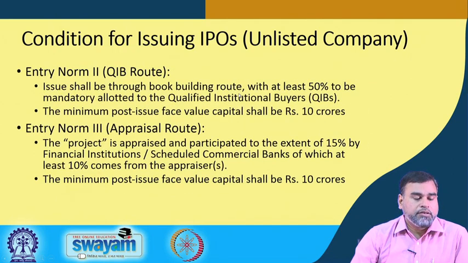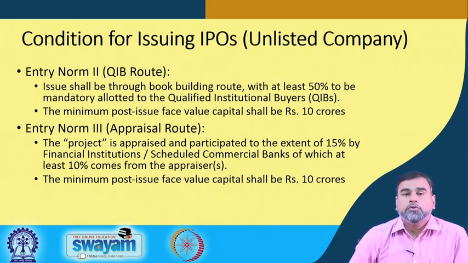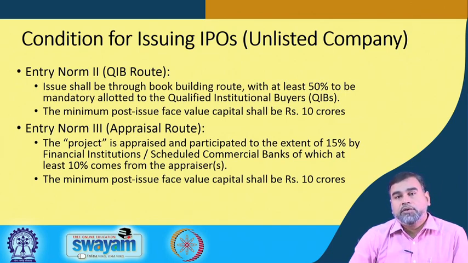Then we have another one, that is entry norm 2, called the QIB route, the qualified institutional buyer route. Here, the condition SEBI has put forth is that the issue shall be through the book building route. That is a book building process for raising the IPO, which we will discuss, and at least 50% must be mandatorily allotted to the QIBs.